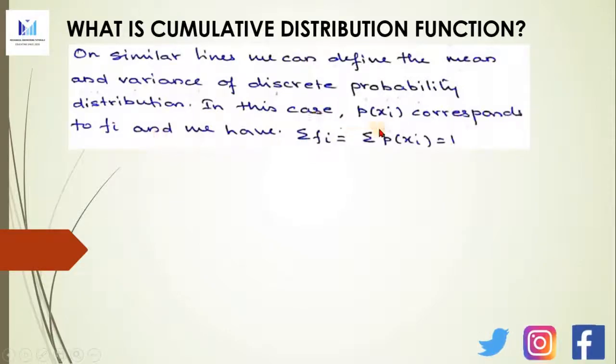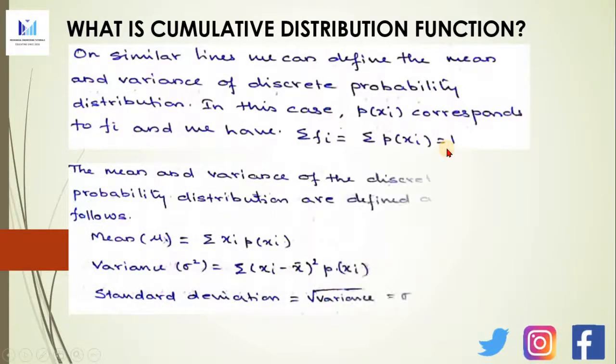The mean and the variance of the discrete probability distribution are defined as follows. You can determine the mean mu as the summation of xi into p of xi, then the variance sigma square as the summation of xi minus x bar the whole square into p of xi, and the standard deviation is nothing but the root of the variance, that is, sigma.